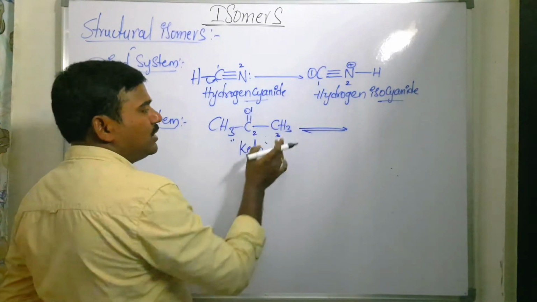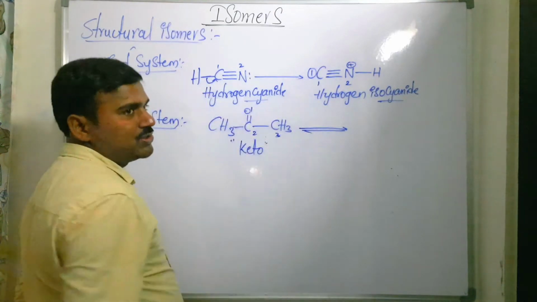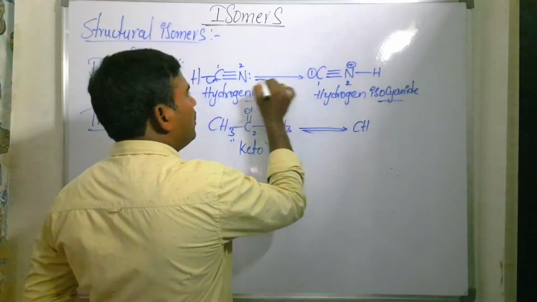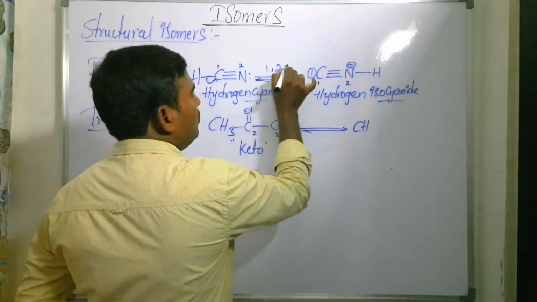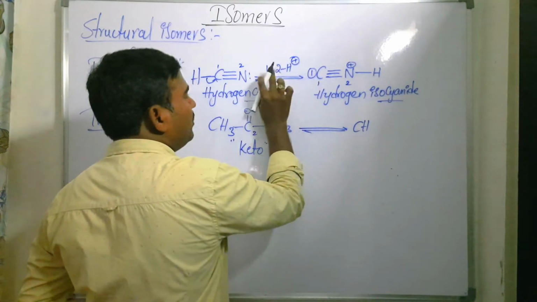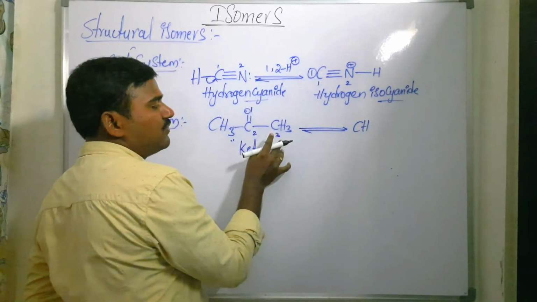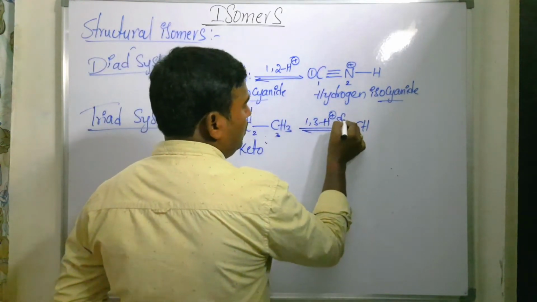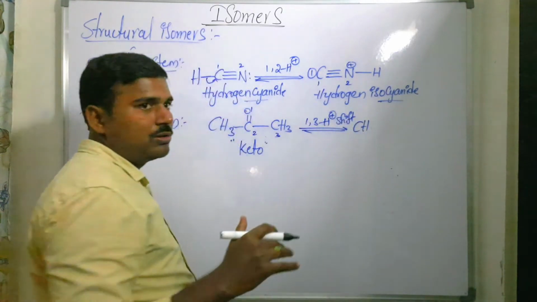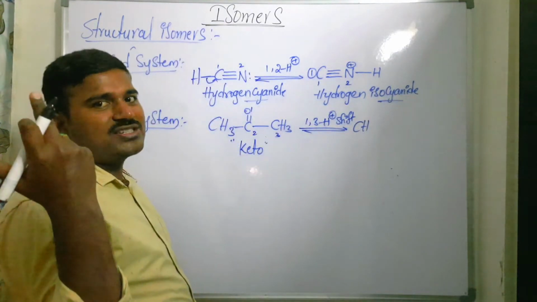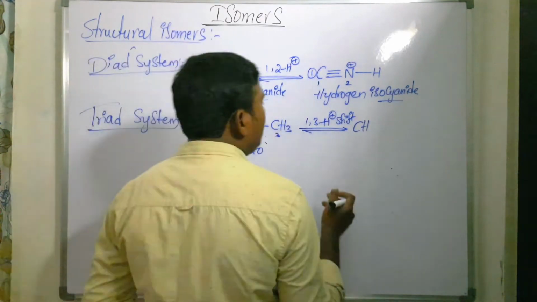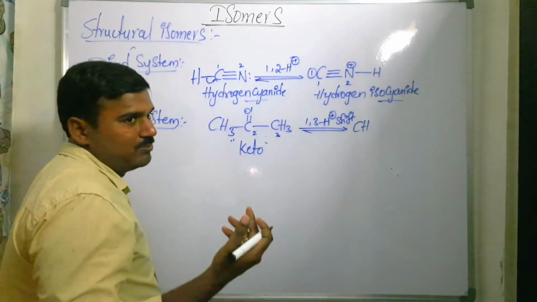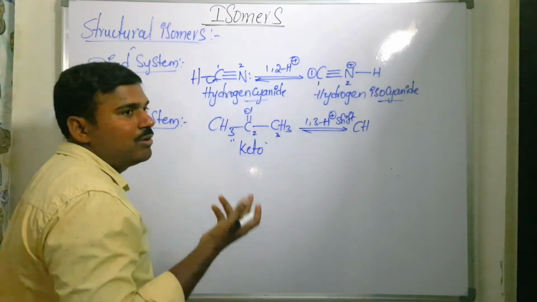Now the proton which is present on the third atom will be shifted onto the first atom. In the dyad system it is called a 1,2 proton shift, where the proton shifts between two atoms. Here the proton is shifting between the 1 and 3 atoms. That is called a 1,3 proton shift. So the 1,3 proton shift is also called tautomerism. Tautomerism is one type of functional group isomerism. Its other names are desmotropism and prototropism, and we can also say keto and enol form.